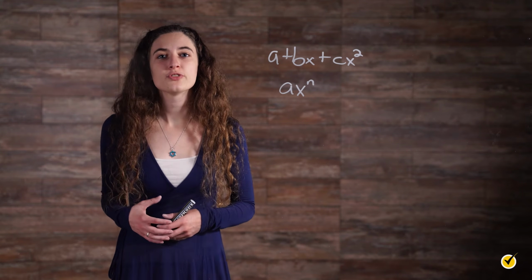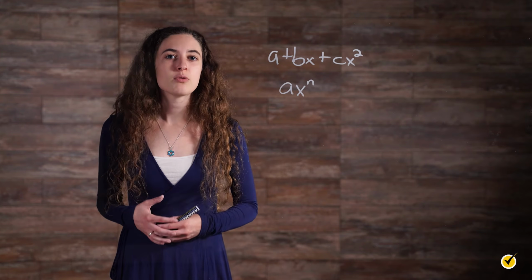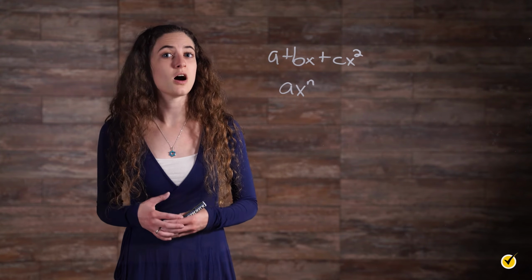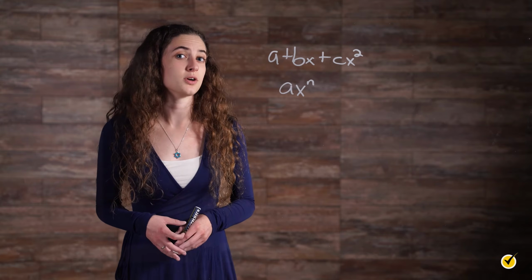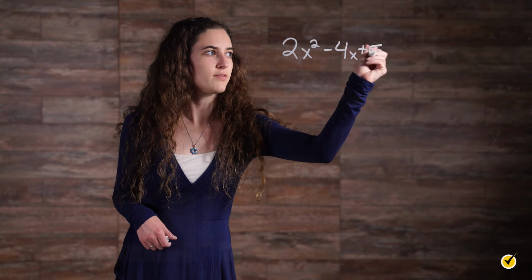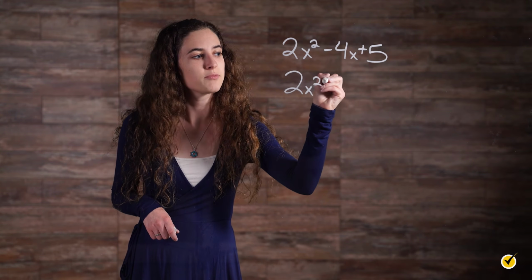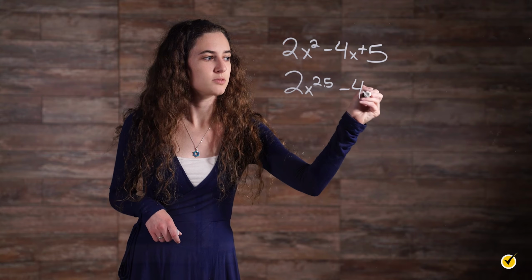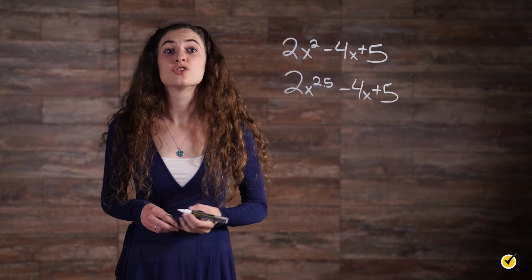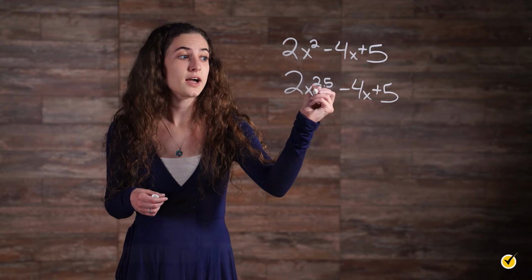Number 2, the coefficients of the terms can be any type of number. And number 3, the powers of the terms can only be non-negative integers, including 0. Let's look at some quick examples. 2x squared minus 4x plus 5 is a polynomial expression, but 2x raised to the 2.5 power minus 4x plus 5 is not a polynomial expression. Why? Because of the decimal exponent.